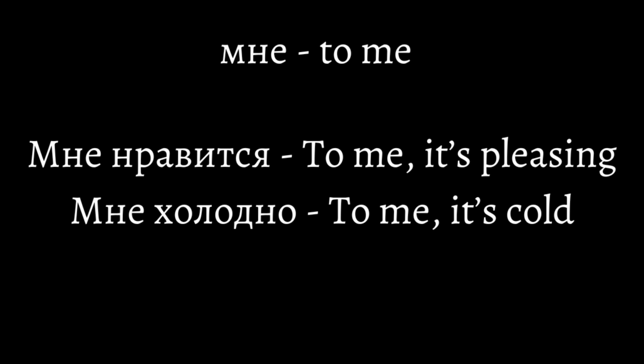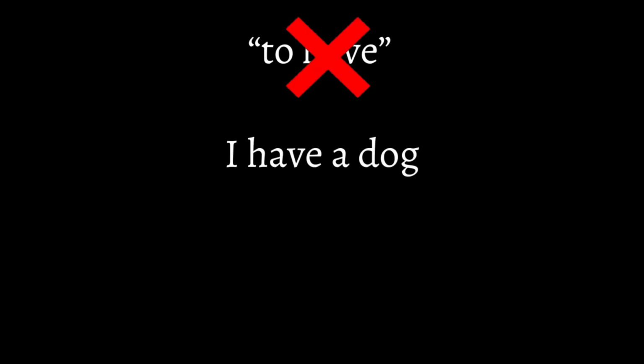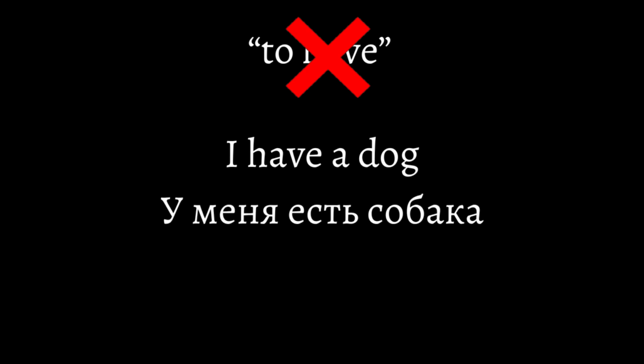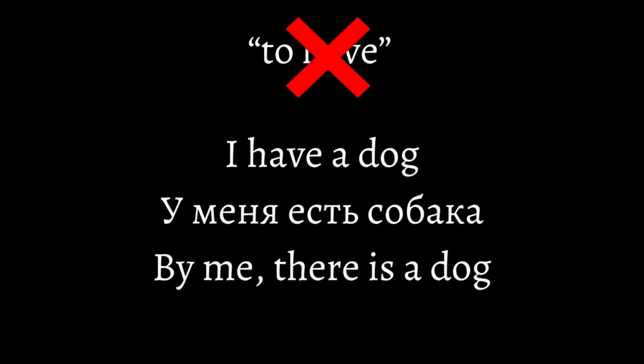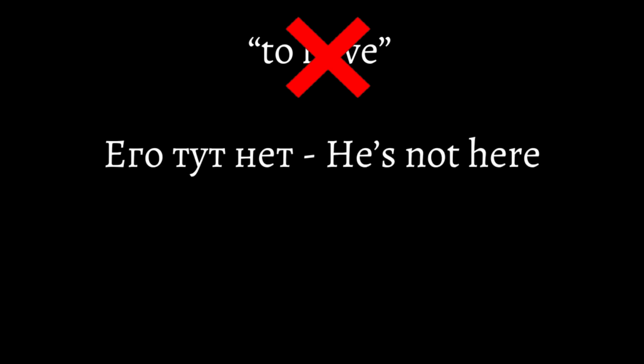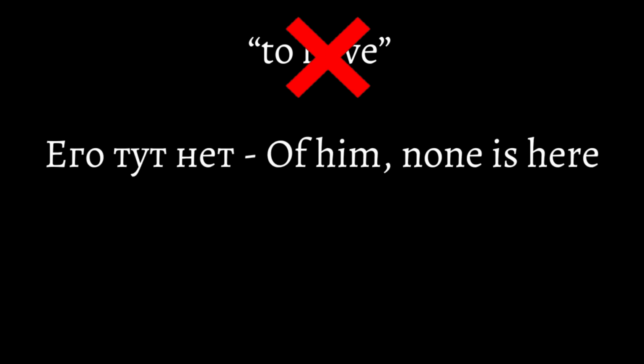This is simply a grammatical feature of Russian because the dative is used, so there may or may not be an object. The same thing could be said about a possessive construction using the genitive. For instance, in English, we use the verb to have to show that we possess something, like I have a dog. Russian completely doesn't have the verb to have, so it relies on a possessive construction using an object pronoun from the genitive, like у меня есть собака. Some would say that this phrase means I have a dog, but constructively, it's more like by me there is a dog. The same thing can be done with a phrase like его тут нет. It doesn't necessarily mean he's not here as much as of him none is here.